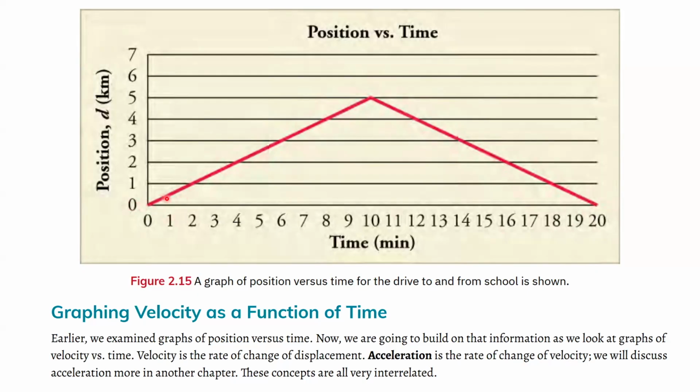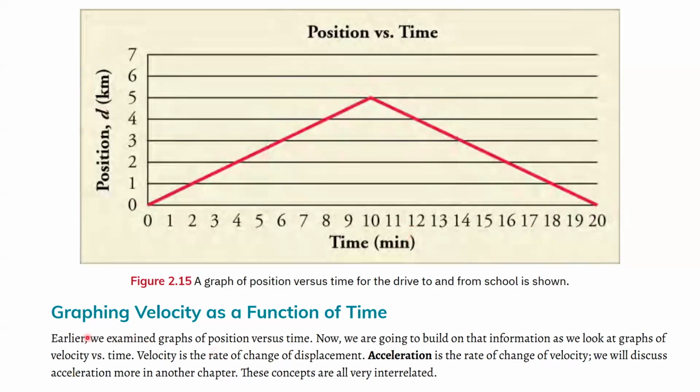Obviously, on the x-axis, time is always moving forward. You went 20 minutes, but you ended up back at the same place, so your displacement is zero.